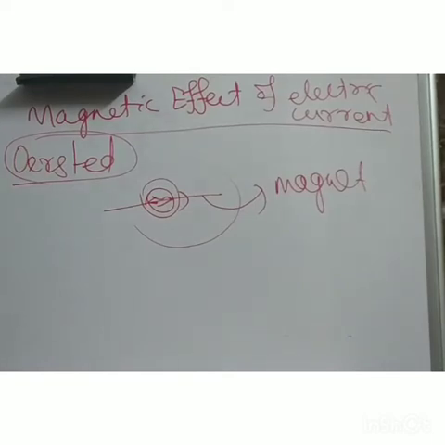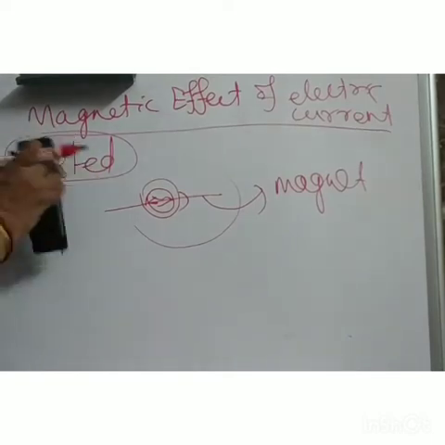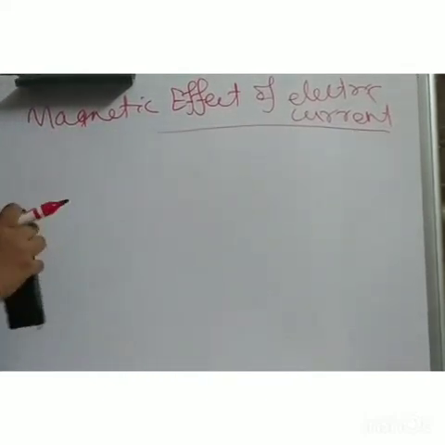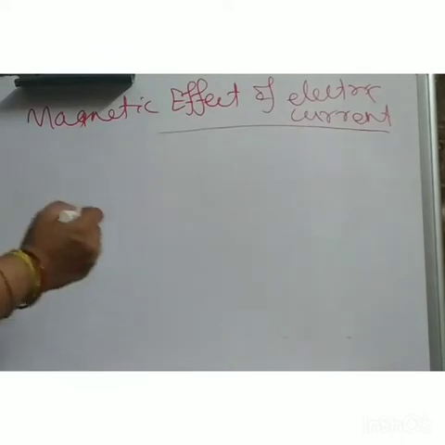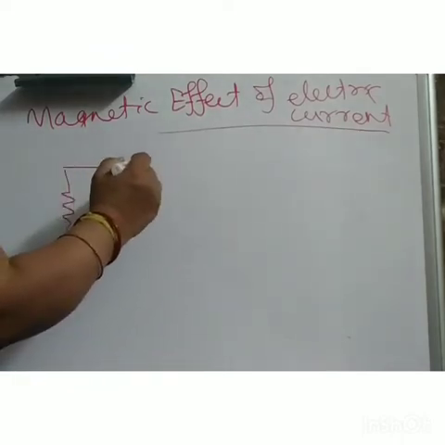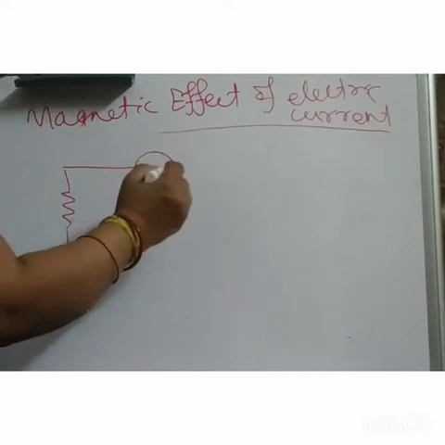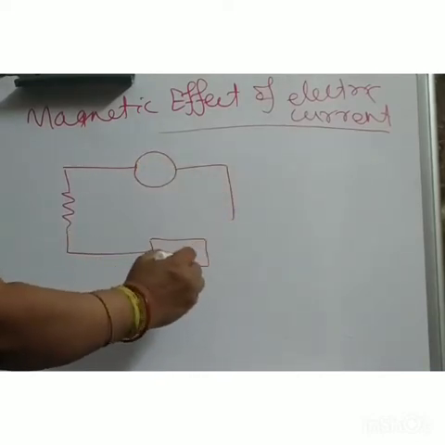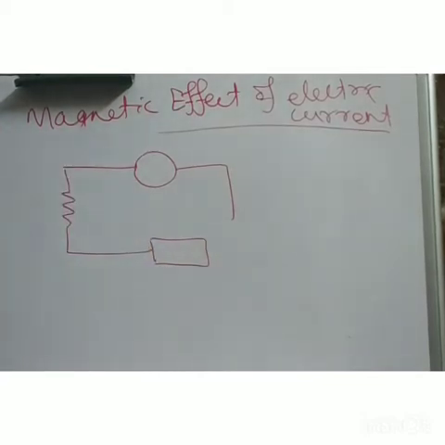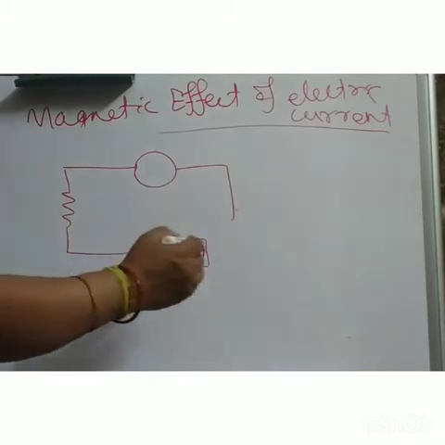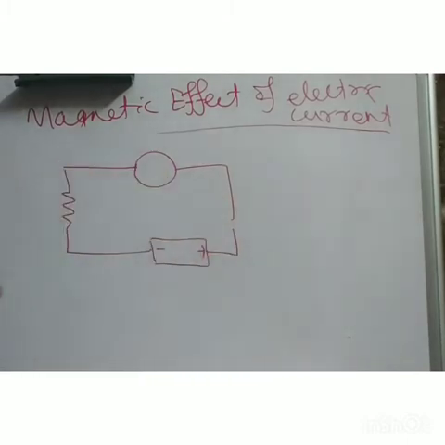Now to understand this, we will draw a circuit diagram. Suppose your battery is over here. Suppose this is plus, this is minus, and a switch is connected over here.